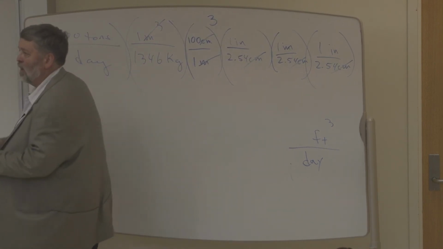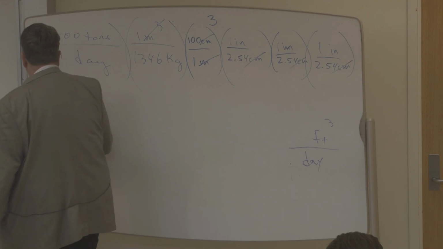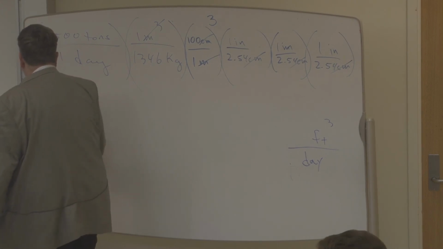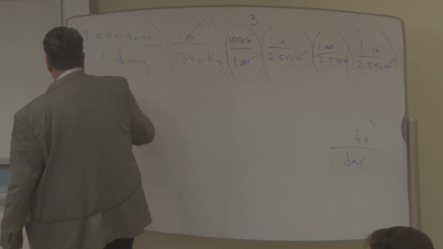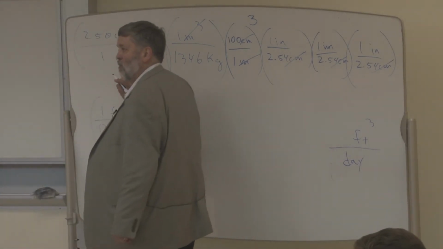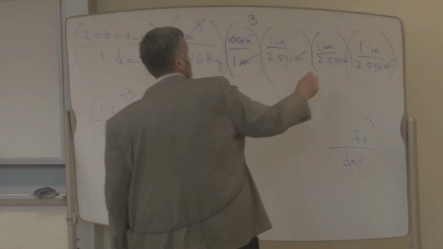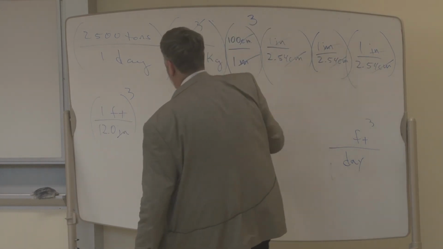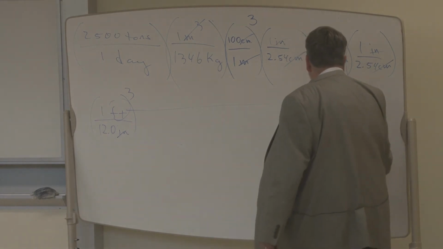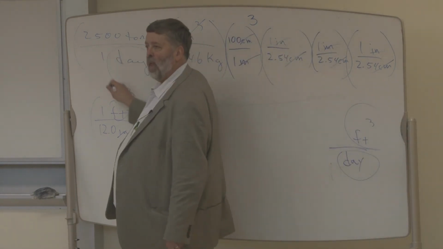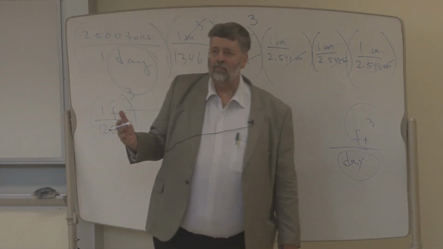How many inches in a foot? 12. So 1 foot is 12 inches. I could write it down 3 times, or I could just cube it. So inches cubed would cancel inches cubed. And now I got feet cubed, which is where it needs to be. I got days, which is where it needs to be. But I got a problem.